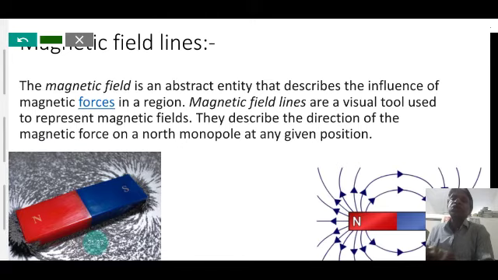Magnetic field lines are the visual tools used to represent the magnetic field. They describe the direction of the magnetic force on a north monopole at any given position. It will become a little clearer in the next slide.